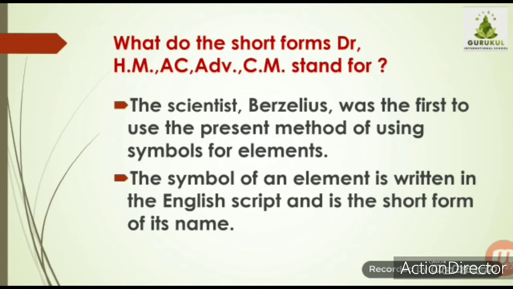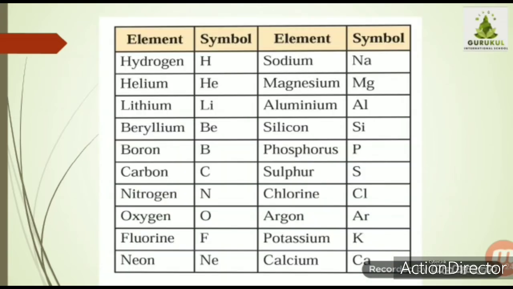So how will it be? For example, you can see the table which is shown on the screen. There the name chart is given, in which one column gives the name of the element and the second gives the symbol used for the element. You can see in the table the symbol used for hydrogen is capital H. Then helium, which is also a gas. The symbol for this is He.